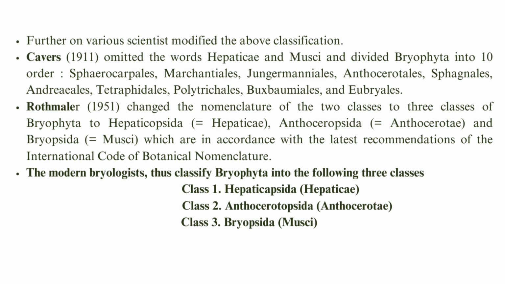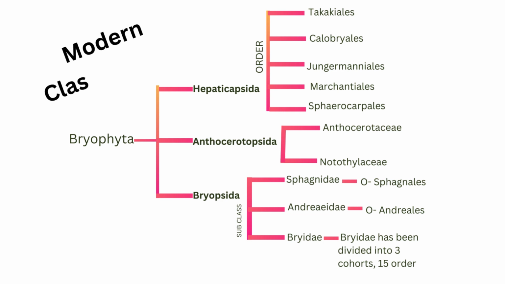The main three classes are: first, class 1 Hepaticopsida, second, class 2 Anthocerotopsida, and the third class is Bryopsida. These classes are also called Hepaticae, Anthocerotae and Muscae. The outline of modern classification of bryophyta is as follows. The bryophyta is divided into three classes, Hepaticopsida, Anthocerotopsida and Bryopsida. These are further divided into orders.